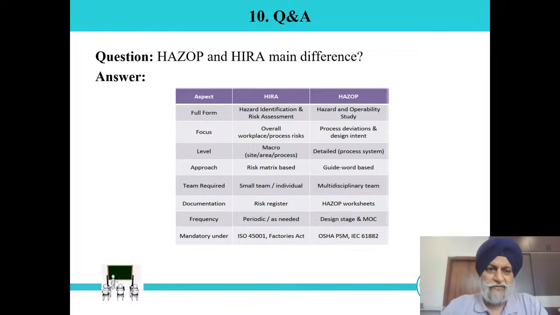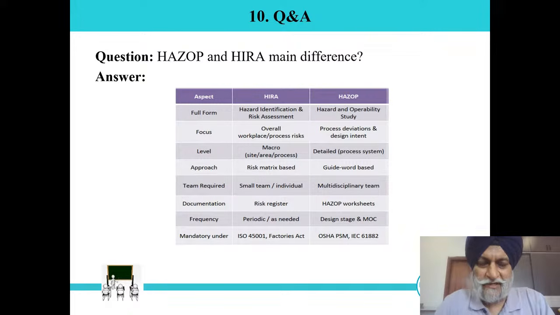Now, question number 10. HAZOP and HIRA, what is the main difference between these two? Good question, always getting confused. As I said earlier, HIRA activities are also part of the process, like unloading of drums, shifting of drums, handling of drums. These are not the hardcore process, but connected processes. So risk assessment of all these activities we can do through HIRA, but reactions, unit operations, transferring operations, storage, all this risk assessment we do through HAZOP.